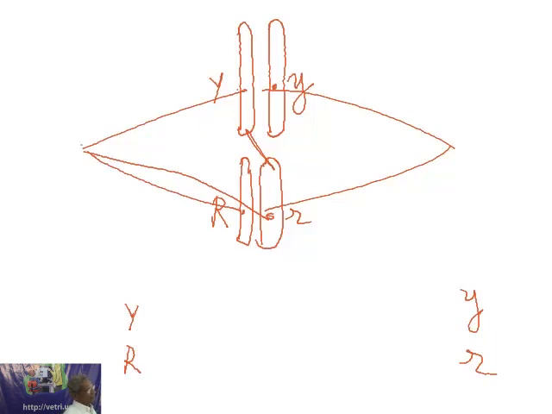It is not the way in which it has been drawn here. Actually speaking, they have been arranged in cis and trans method, which you will understand, or your teacher will teach you in the next stage. So the chromosomes are arranged in this method: capital Y, small y, capital R, small r.